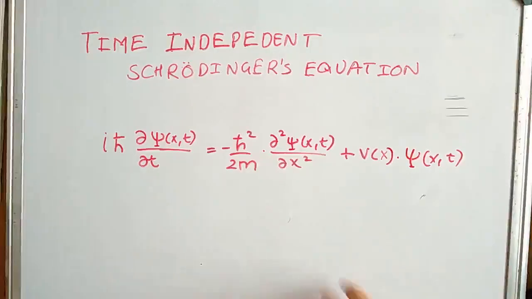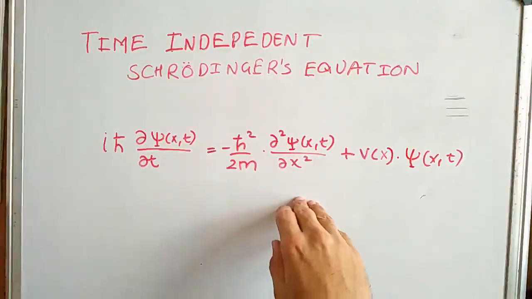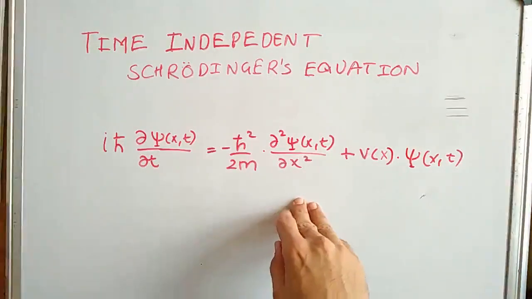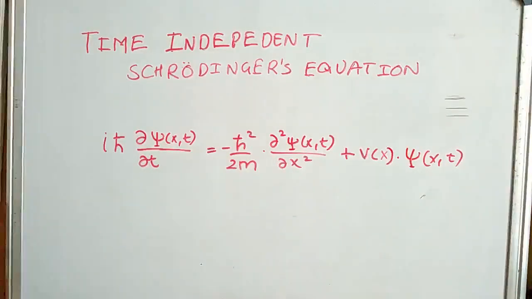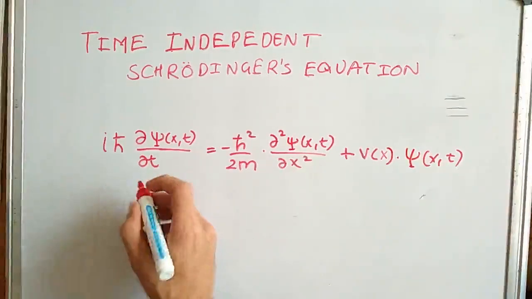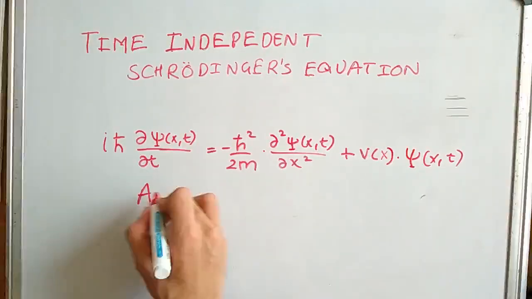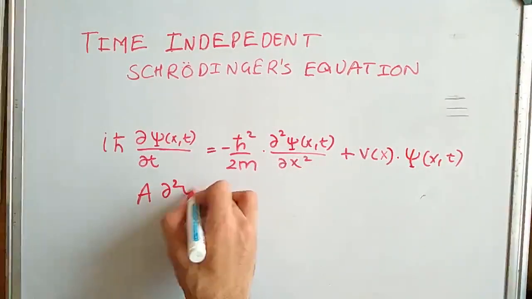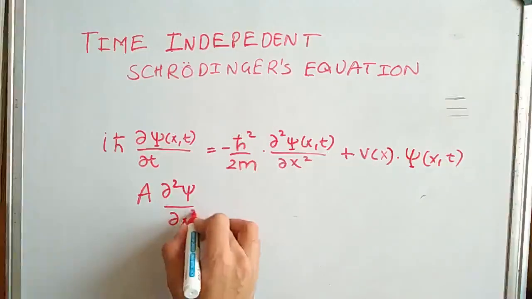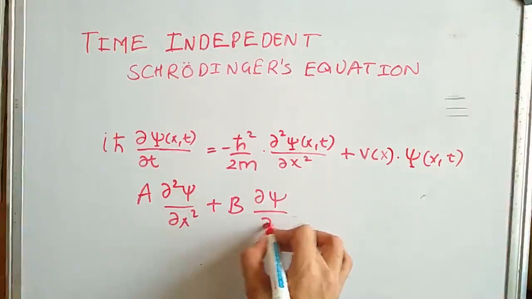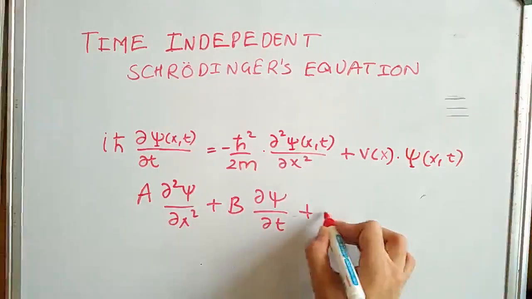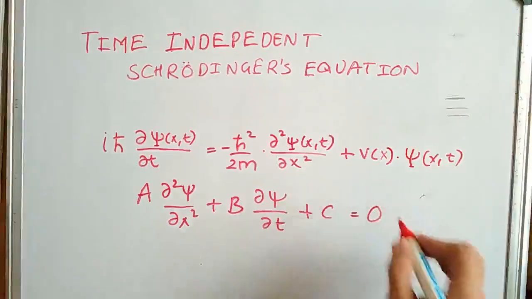Now the equation here is a homogeneous partial differential equation of degree 2. So we can write it in a simpler manner, like A ∂²Ψ/∂x² + B ∂Ψ/∂t + C = 0.